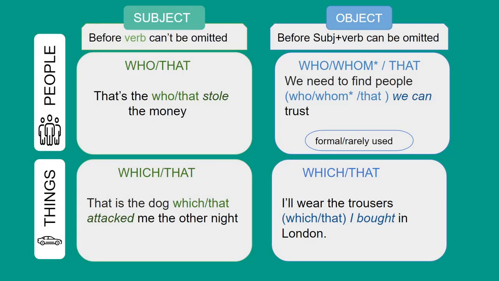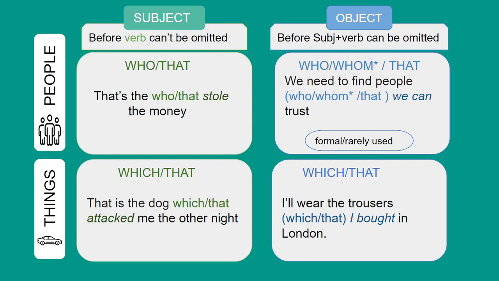So we have people, and with people we use who or that. When we have a subject before the verb, it can't be omitted. That's the man who or that stole the money. And for things, which or that. That is the dog which or that attacked me the other night.